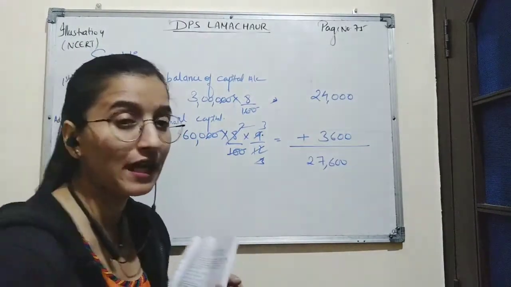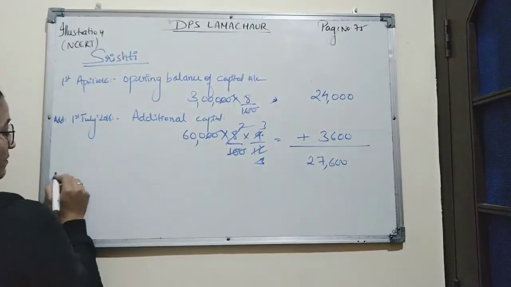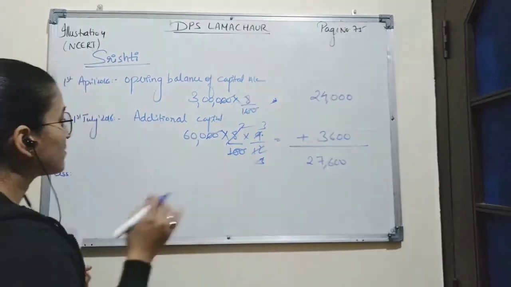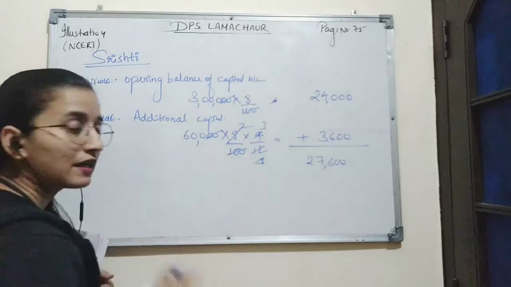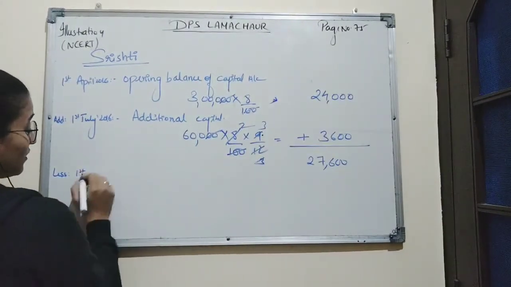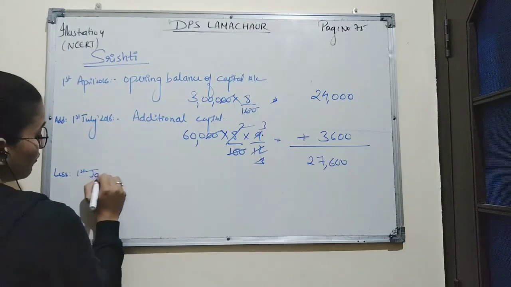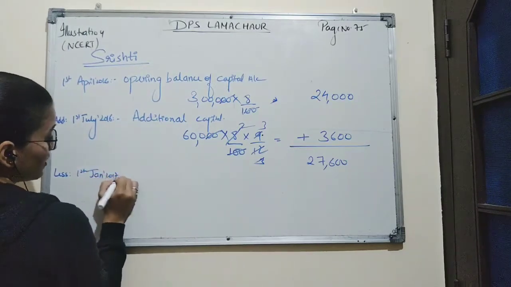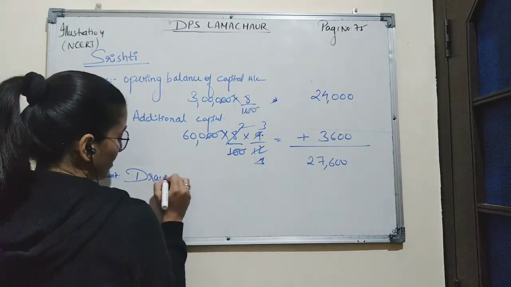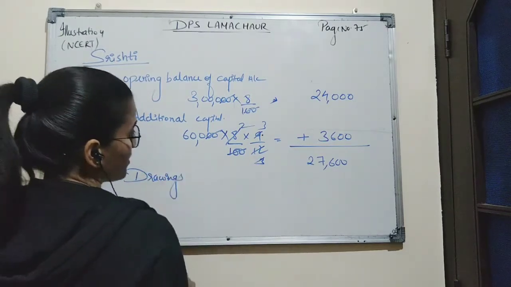Now on 1st January 2017, Shrishti withdrew rupees 15,000 from her capital. This amount will be deducted because it is the amount withdrawn from her capital account, and it is considered as drawings.